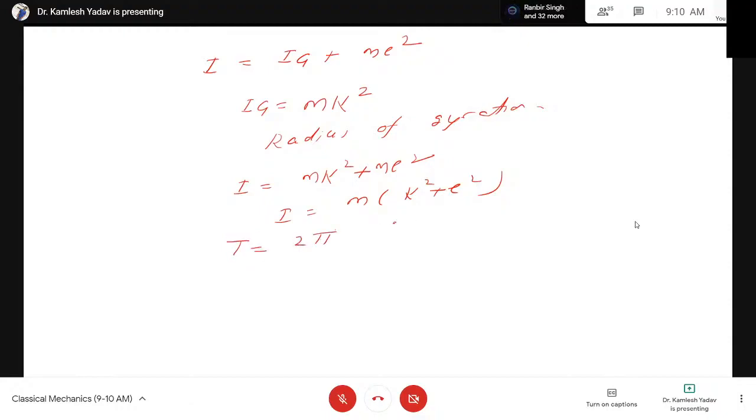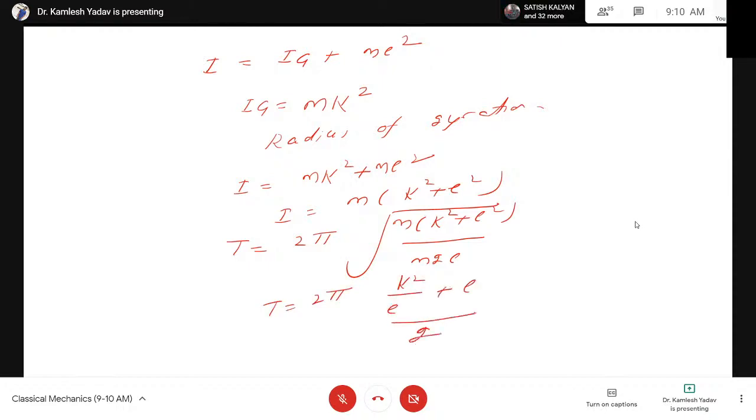Now substituting the value in the time period, T is equal to 2 pi under root of m times (k square plus l square) divided by mgl. The m is cancelled out, then we can simplify this. This can be written as 2 pi under root of (k square, the radius of gyration, upon l, plus l) divided by g. Let us consider that k square upon l plus l is capital L. Then T is equal to 2 pi under root of capital L by g.